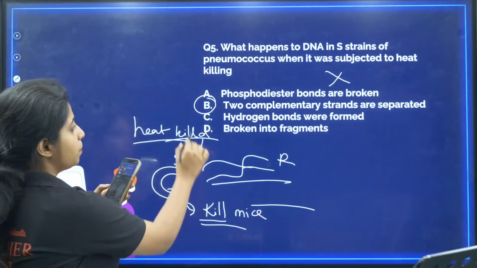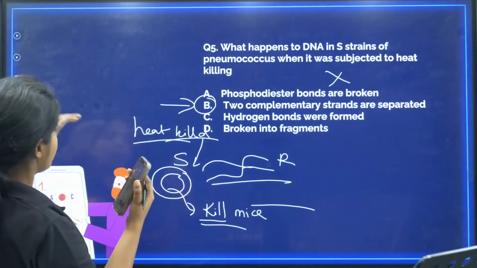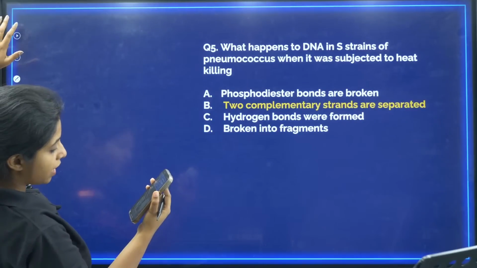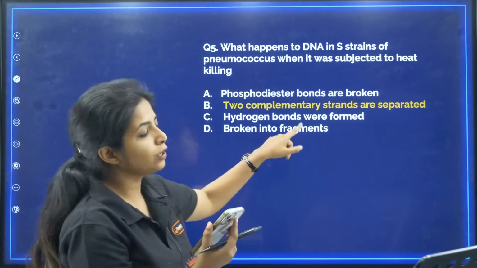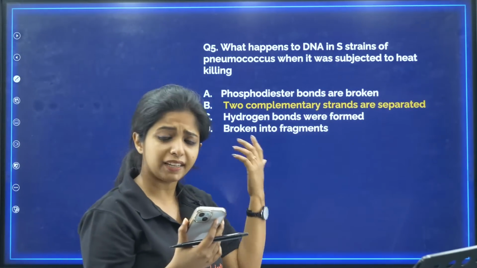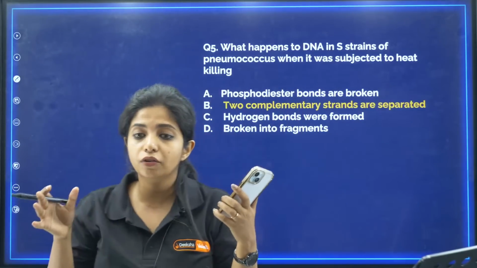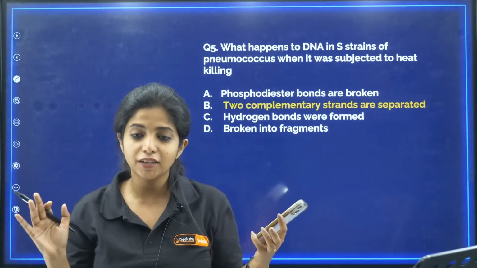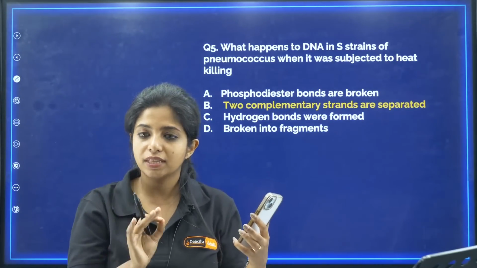Those of you who got B, and those of you who understood this, do not forget to like and put hearts. If you are wondering, ma'am, why it's not D, broken into fragments? It can be broken into fragments, but for breaking into fragments, you need to break the bonds, and that is not happening in the case of the S strain.